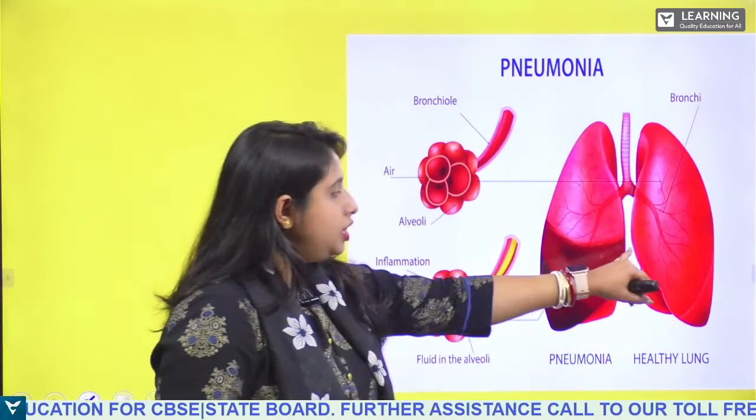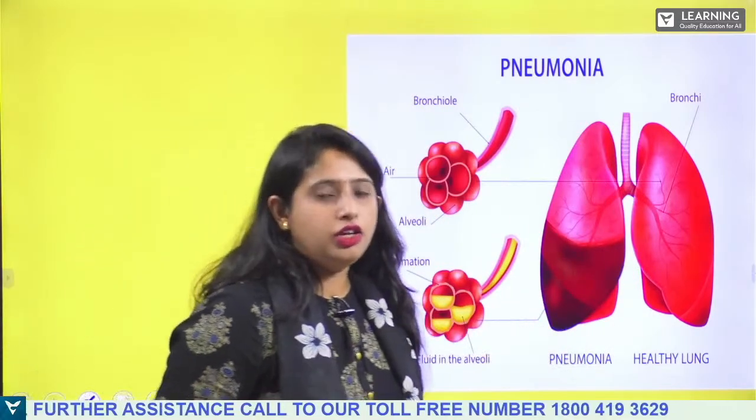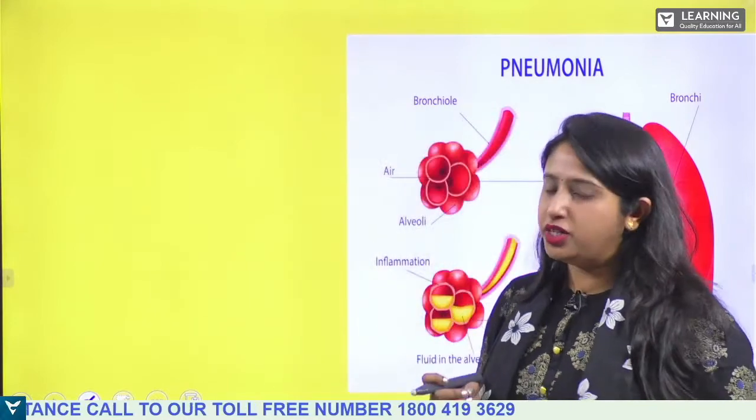So this is the healthy lung and this is pneumonia. What happens in case of pneumonia? Basically the alveoli get inflamed. Is that clear? So next let us see that.